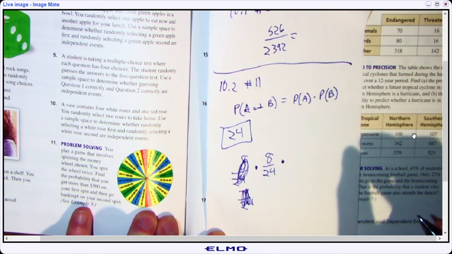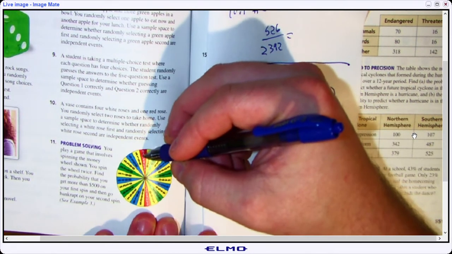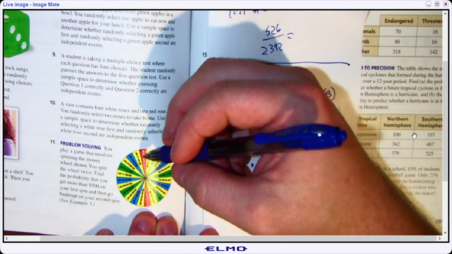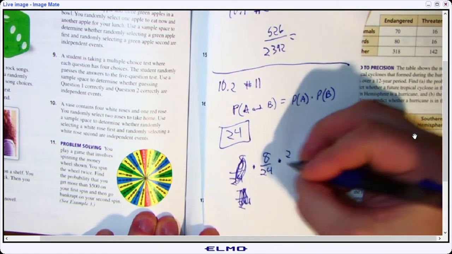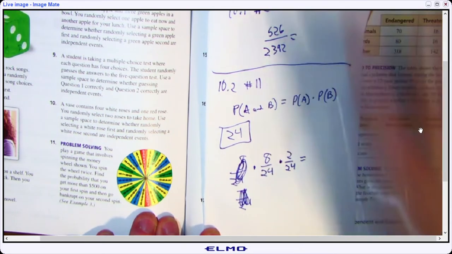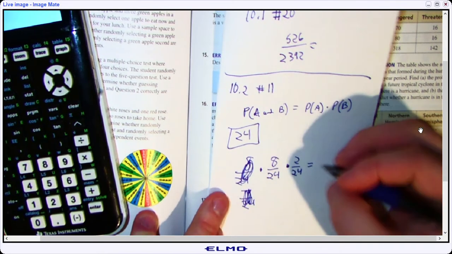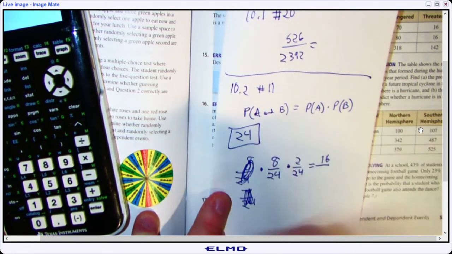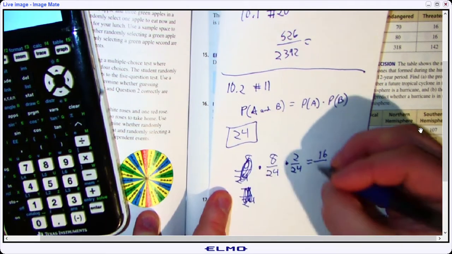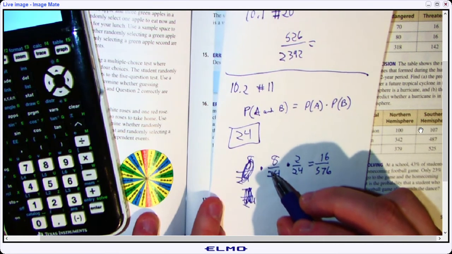Alright, and then go bankrupt on the second spin. Well, to go bankrupt on the second spin, we'd have to land in either one of these bankruptcy slots. And this is a little bit easier to count. There's 2 of them. So this is just going to be 2 out of 24. Alright, so with fractions, we multiply straight across. We get 16 on the top, 24 times 24 equals 576.